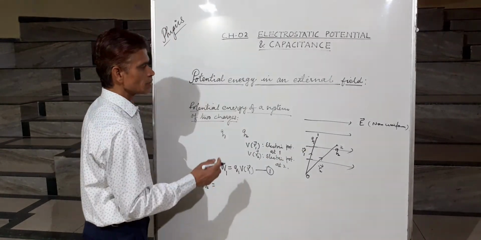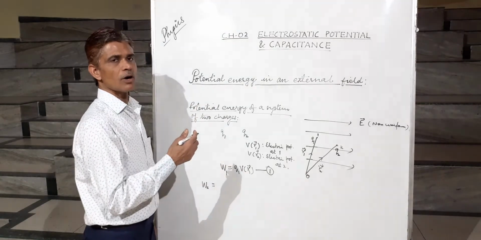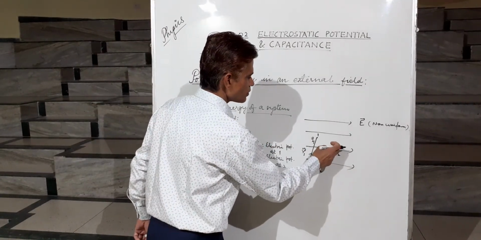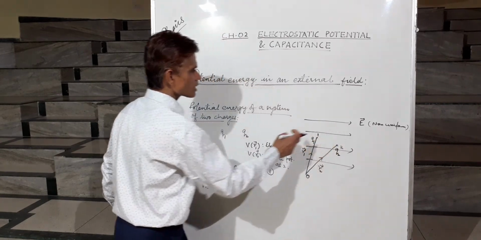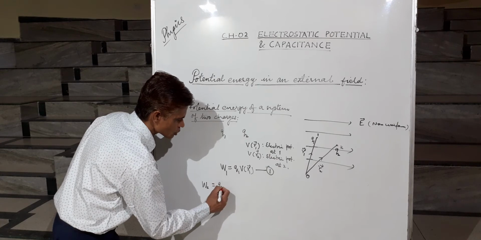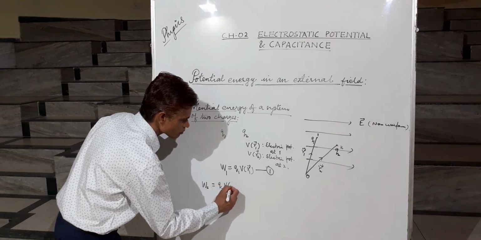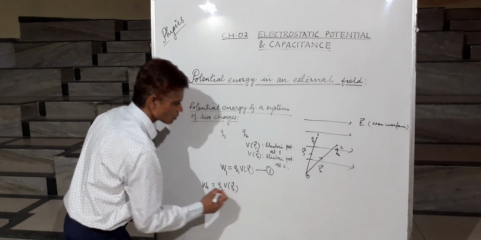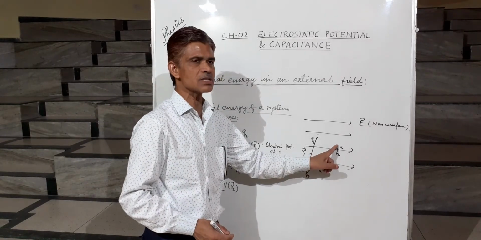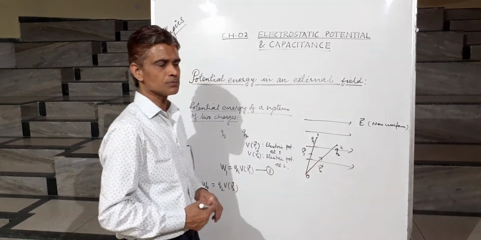The amount of work done in bringing the charge Q2 from infinity against this electric field E will be Q2 into V(r2), where V(r2) is the electric potential at this point 2.